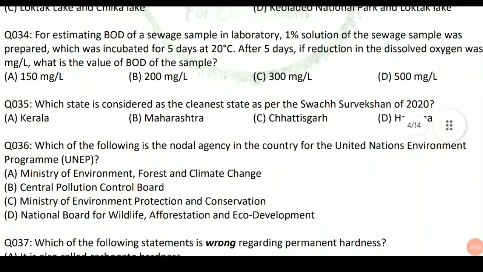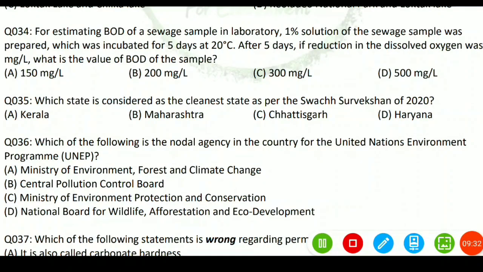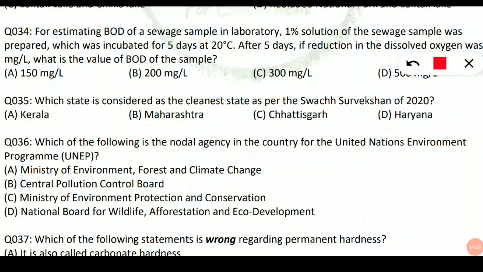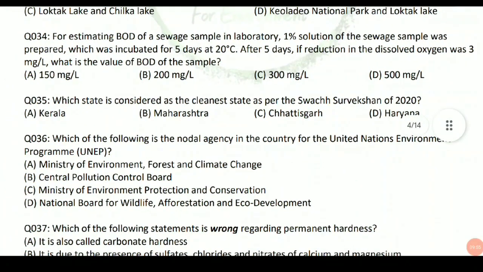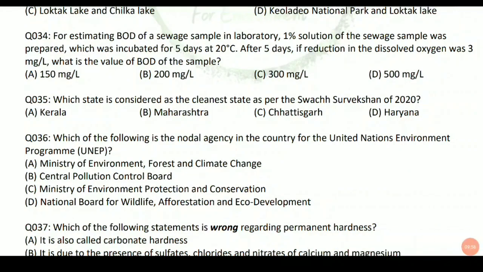It is from the BOD question. So here, question number 34: for estimating BOD of a sewage sample in the laboratory, a 1% solution of the sewage sample was prepared, which was incubated for 5 days at 20 degrees Celsius. So it is a 5-day BOD calculation. After 5 days, the reduction in dissolved oxygen was how much milligram per liter? Let us zoom out a bit. Yes, it is showing 3 milligram per liter was the reduction in the dissolved oxygen. What is the value of BOD of the sample? So here, what will be the correct option?